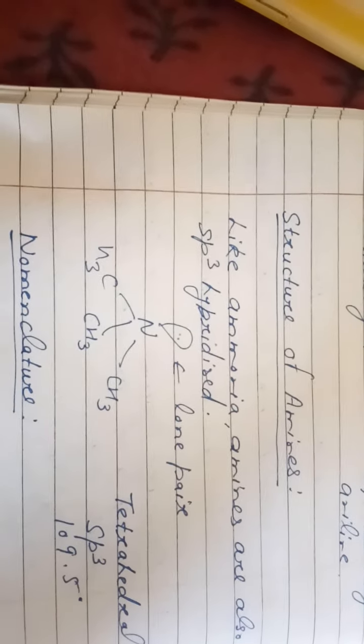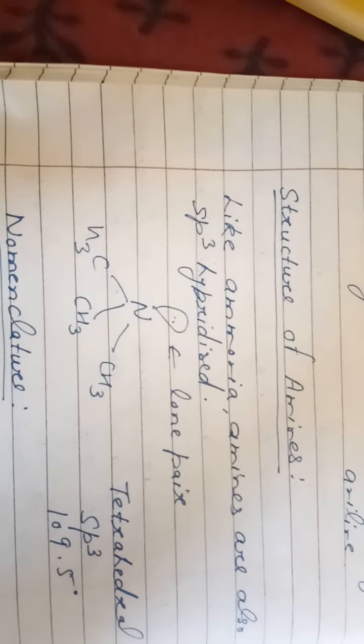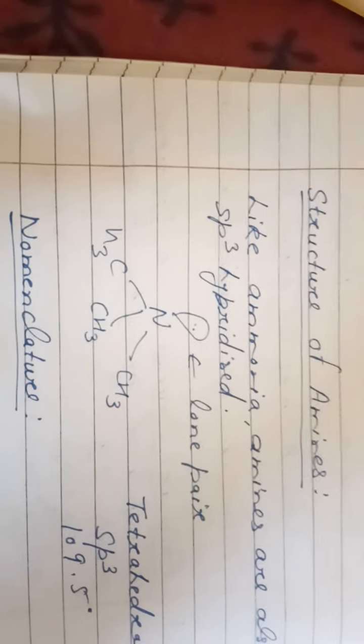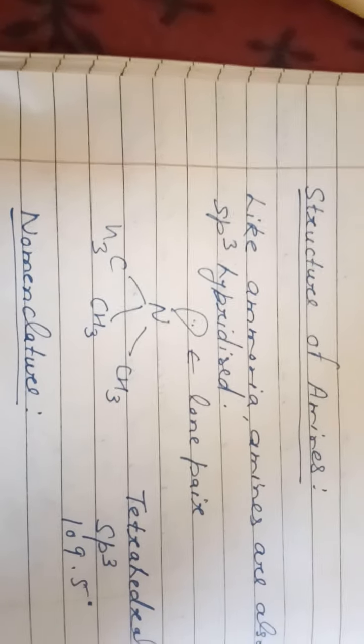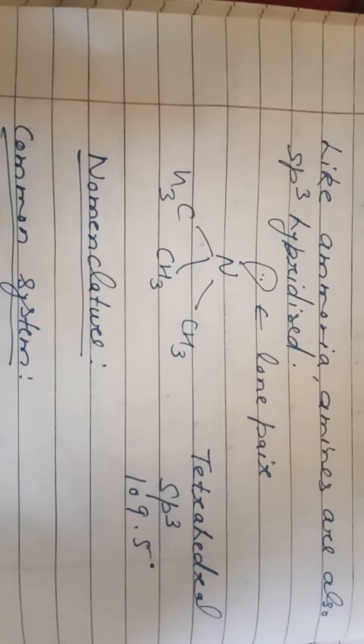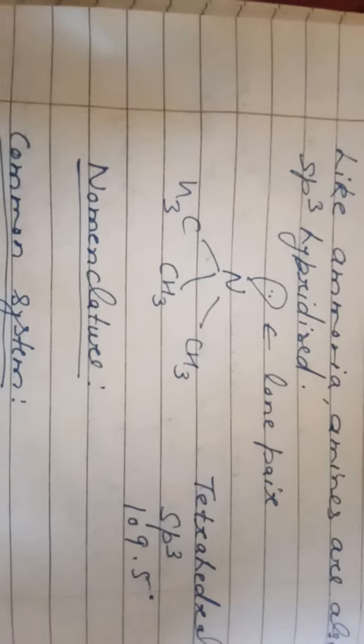Next topic of discussion is structure of amines. As we know, ammonia contains a lone pair and is sp3 hybridized. Like ammonia, amines are also sp3 hybridized with a lone pair present in their structure with a bond angle of 109.5 degrees. Okay students.